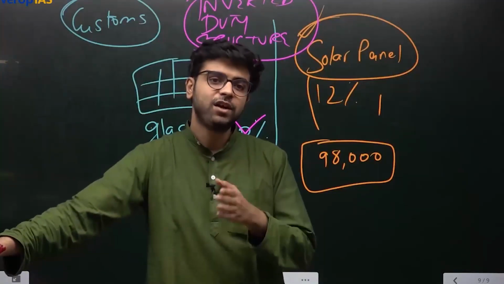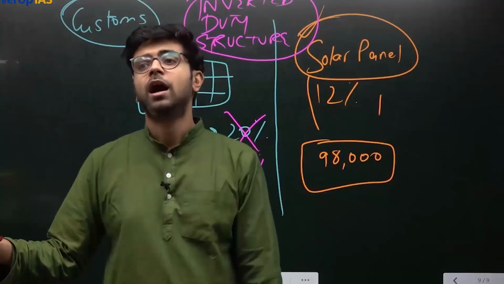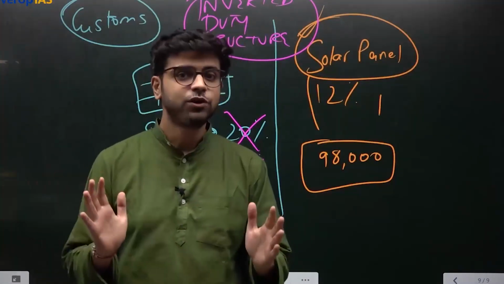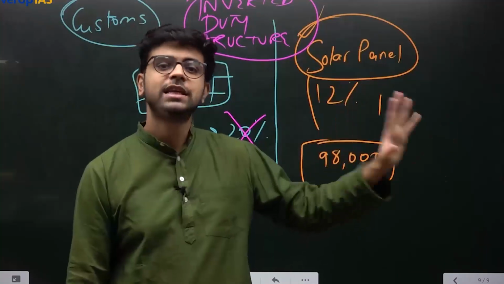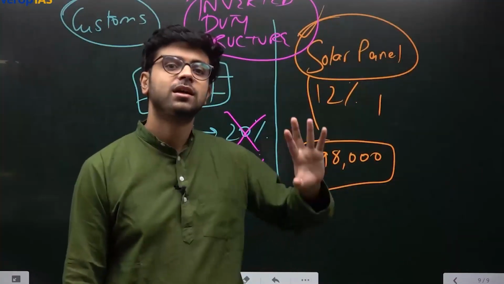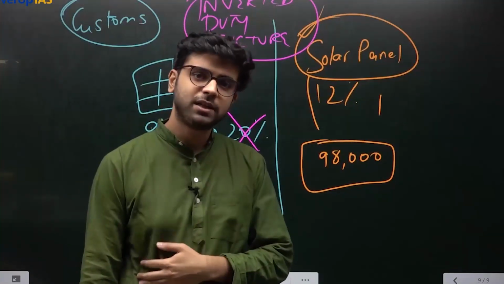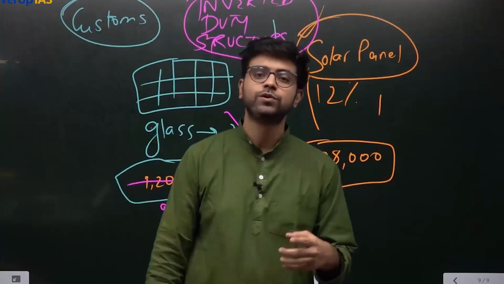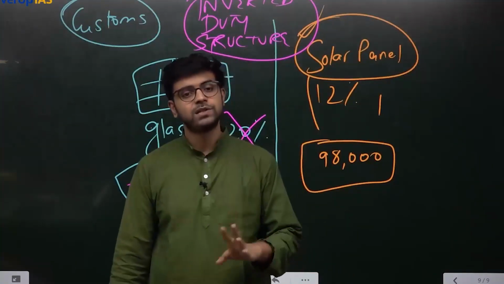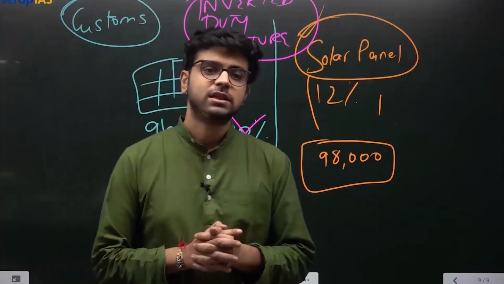How many rates are there? 5: 0, 5, 12, 18, 28. The Finance Commission has recommended merging of the 12 and 18% tax rates. 28% is the sin goods rate, or you can say luxury goods rate, and is cess charged on 28%? Yes. Which cess? Compensation cess. Remember, it is a cess, so it will be used only for one purpose, which is to give compensation to states.